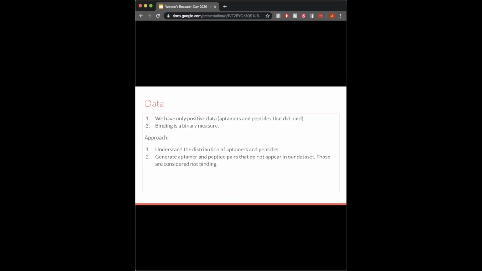Machine learning models need both positive and negative data. In order to generate negative data that comes from the same distribution as our positive data, we need to first figure out the distribution of our existing data. Then we can generate pairs that do not appear in our dataset. Since we don't know anything about them, we consider those to be our negative examples, those that don't bind. Now we can construct our models.